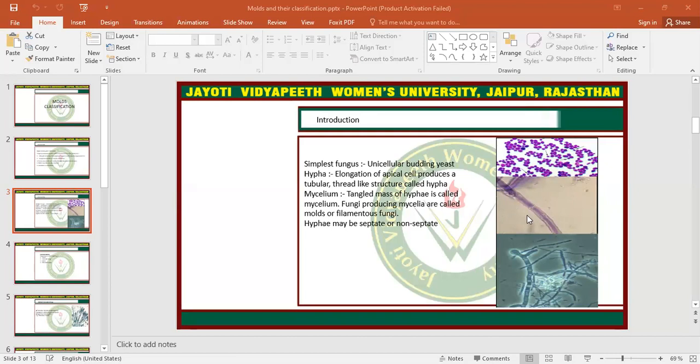We can also see here that they are segmented. If they are segmented, then they are known as septate, and if they are non-segmented, they are known as non-septate. So this is the hyphae. And the total mass of this hyphae is known as the mycelium. So this third picture belongs to the mycelium of the fungus. This is the mycelium structure in which the hyphae are tangled to each other, and so the fungus is known as a filamentous fungus.